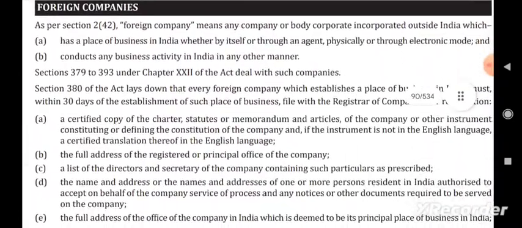Next we have the foreign companies. A foreign company is any company or body corporate incorporated outside India which has a place of business in India, whether by itself or through an agent physically or through electronic mode, and conducts any business activity in India in any other manner. This is known as a foreign company.